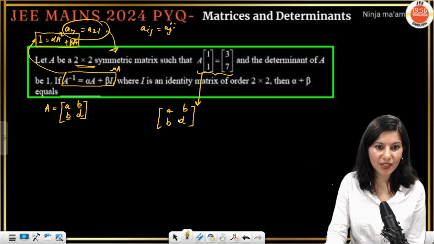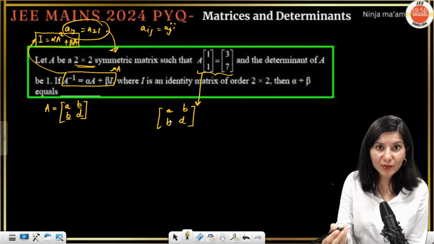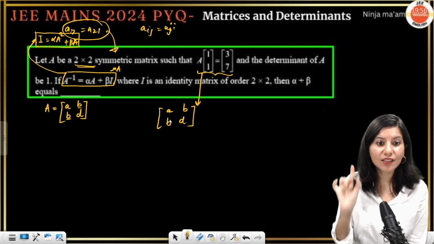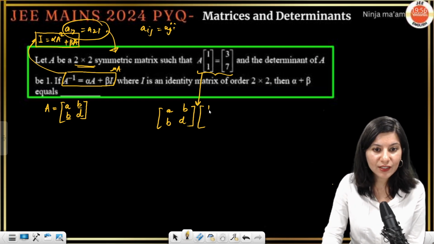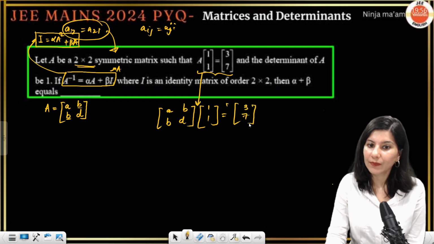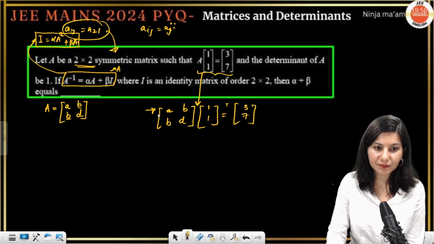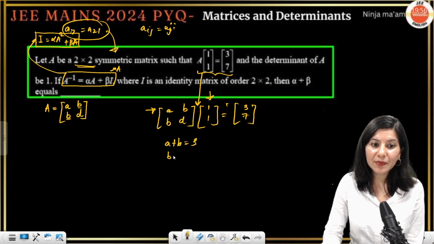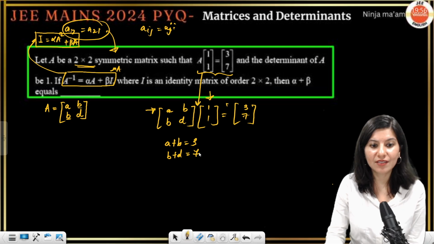To get the polynomial, I need the trace and the determinant value. For that, I need to solve this equation which is given to us. This is your row 1, this is your column 1. So A plus B is 3, B plus D is 7.